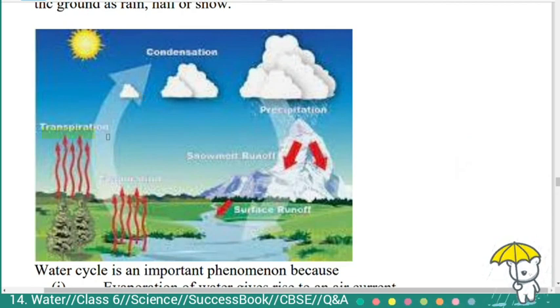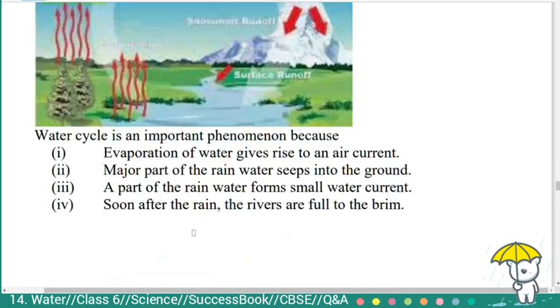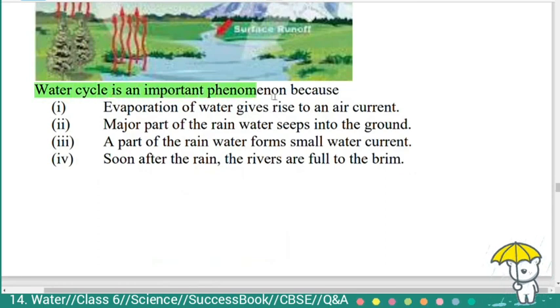This is transpiration and this one is condensation, precipitation. The water cycle is an important phenomenon because, first, evaporation of water gives rise to an air current. Second, a major part of rainwater seeps into the ground. Third, a part of the rainwater forms small water currents. Fourth, soon after the rain, the rivers are full to the brim.